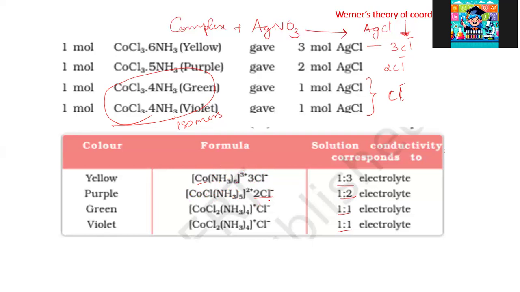So from these studies, we propose that the complex has such a structure in which the metal is directly linked to the ligands and is inside a square bracket. That means they are not ionizable; they are very tightly bound. To maintain the electrical neutrality of the whole thing, certain groups may or may not be present outside the coordination sphere.